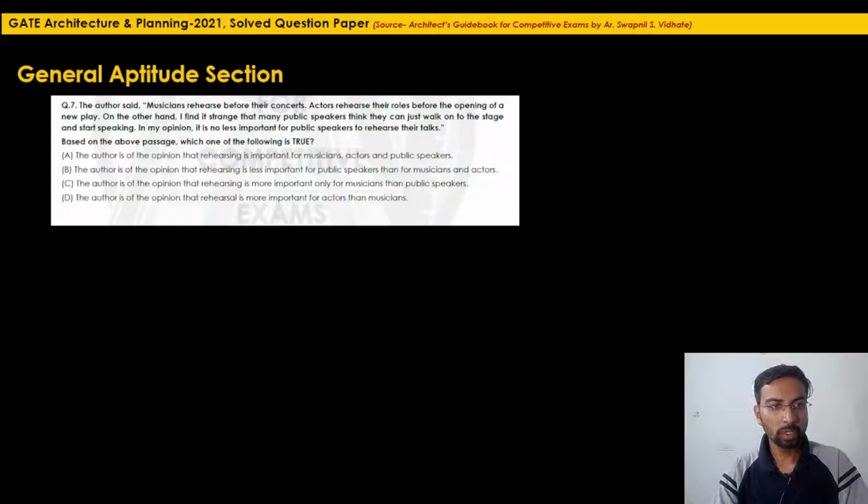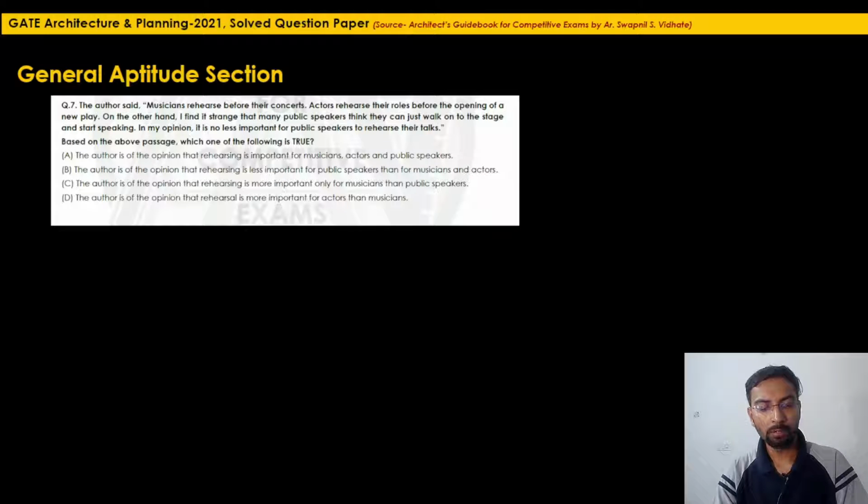7th question from general aptitude section is, the author said musicians rehearse before their concerts, actors rehearse their roles before the opening of a new play. On the other hand, I find it strange that many public speakers think they can just walk onto the stage and start speaking. In my opinion, it is no less important for public speakers to rehearse their talks. Based on the above passage, which one of the following is true?